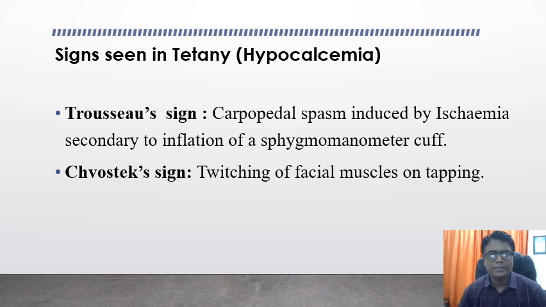Trousseau's sign is nothing but the carpopedal spasm that is induced by ischemia secondary to inflation of a sphygmomanometer cuff. And the second sign is Chvostek's sign, which is nothing but the twitching of the facial muscles on tapping over the region of the muscles which are supplied by the facial nerve.